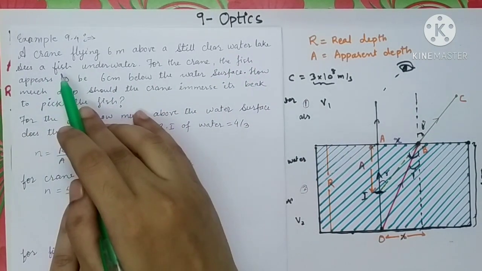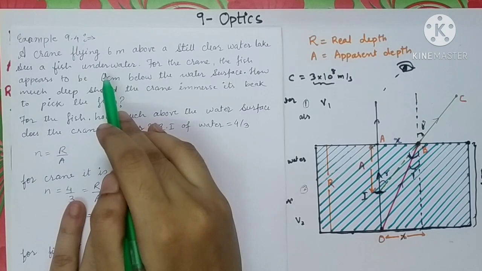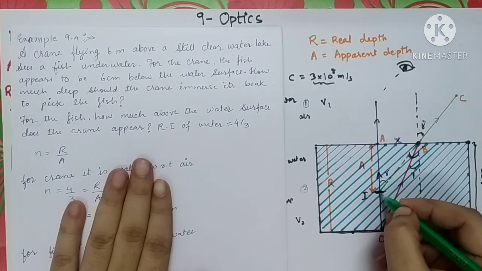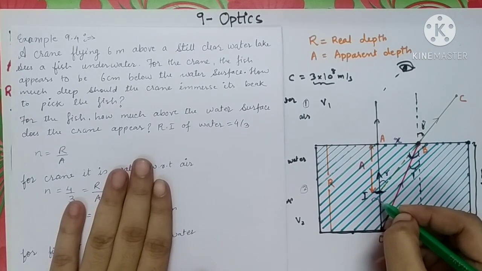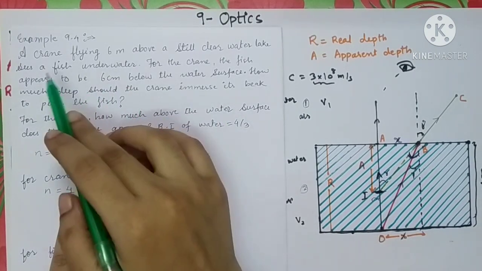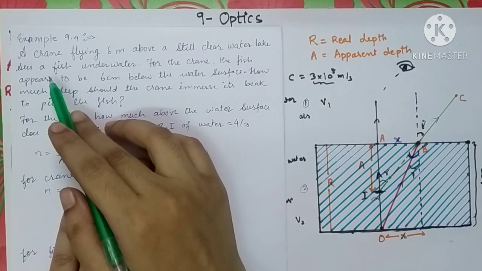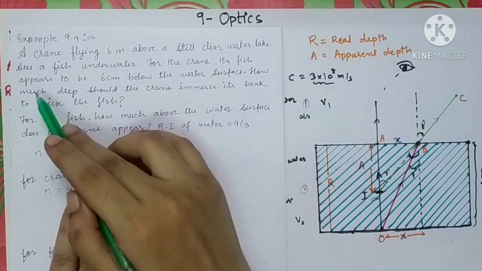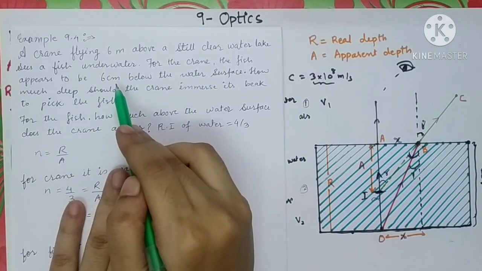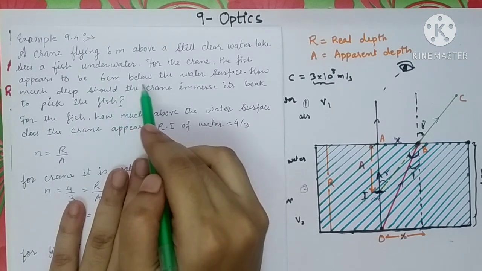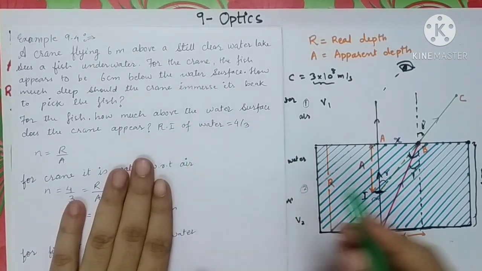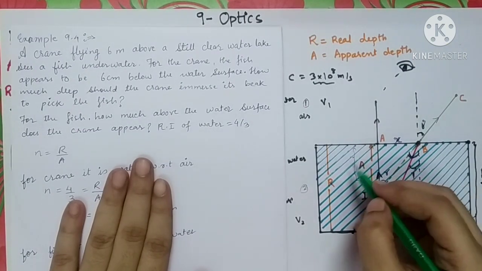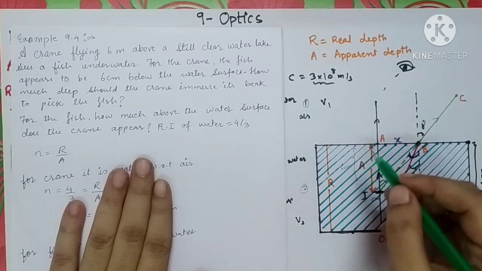Crane sees a fish underwater, so the position of the fish appears to be over here. For the crane, the fish appears to be 6 centimeter below the water surface. This is the height of the fish from the water surface as it is seen by the crane.